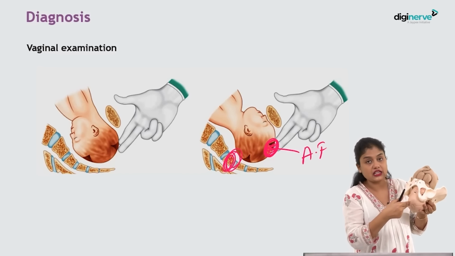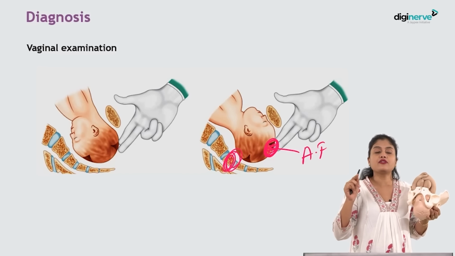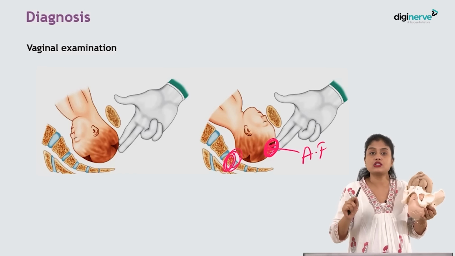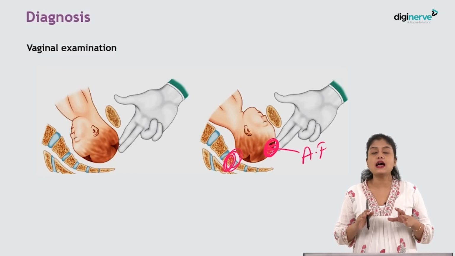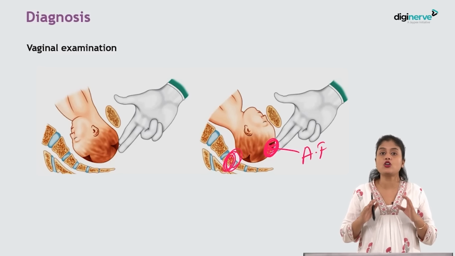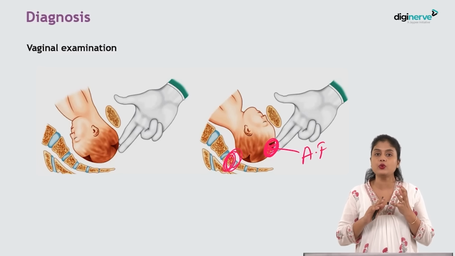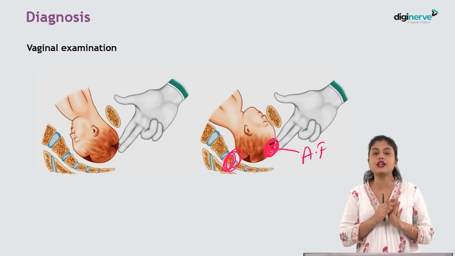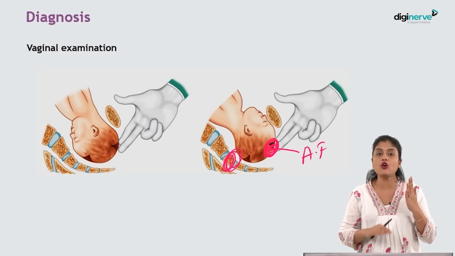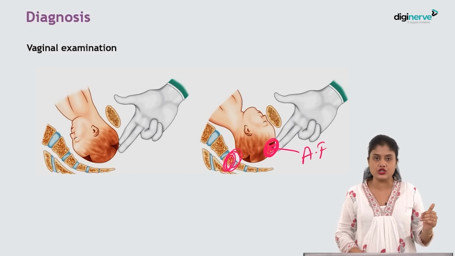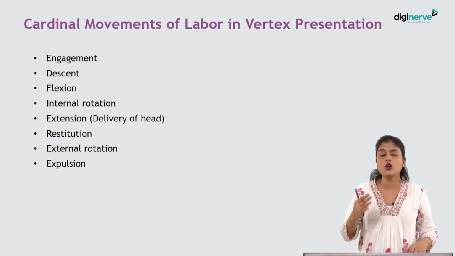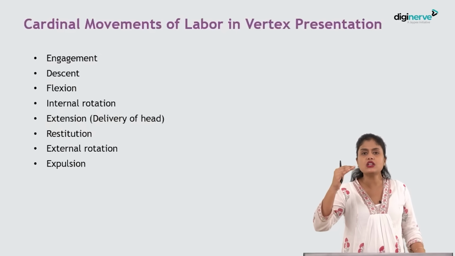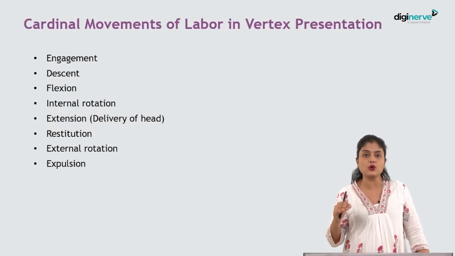Since you are feeling the anterior frontal angle, you will confirm this as occipito-posterior position. So this is how you assess clinically an occipito-posterior position. How you will come to your diagnosis based on inspection, palpation, auscultation and PV examination of an occipito-posterior position. So now somebody is having an occipito-posterior position. What is the mechanism of labor in them? That is what we are going to know.